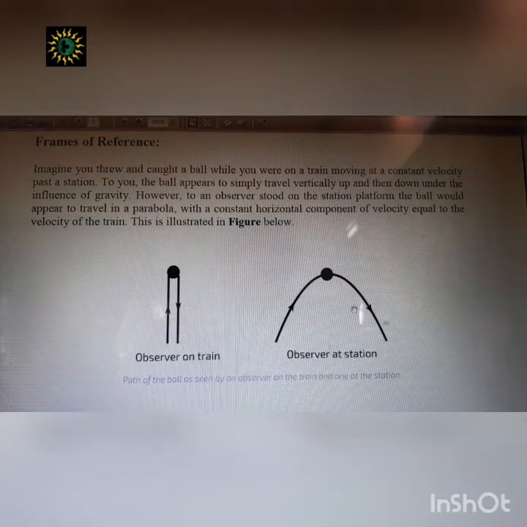But suppose your friend is on another planet, and from that planet he observes that you are sitting. With respect to him you are not sitting, because earth is moving with a certain velocity. So though you are in a sitting or resting position with respect to earth, for the persons who are outside of the earth you are moving, because earth is moving. So that is the concept of frame of reference.